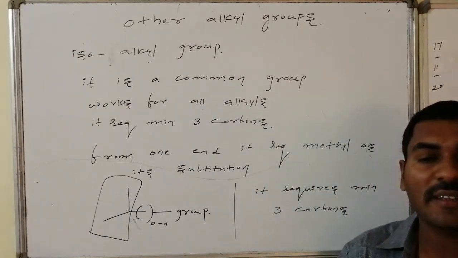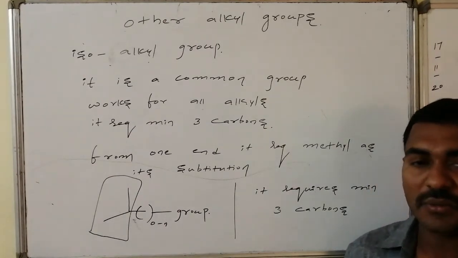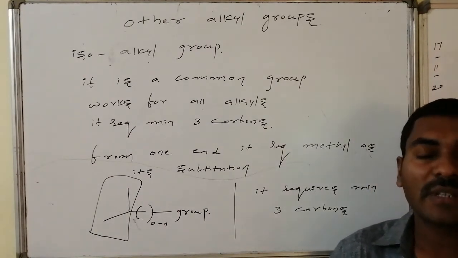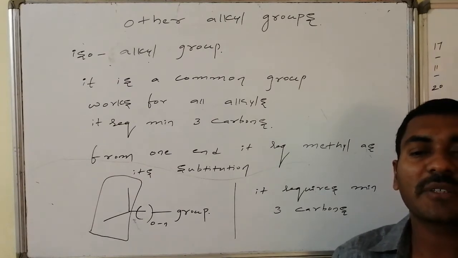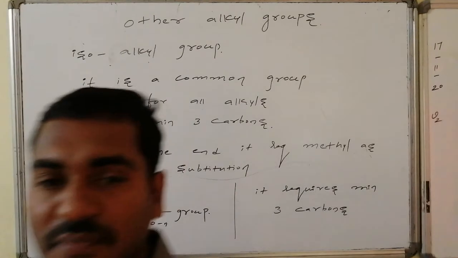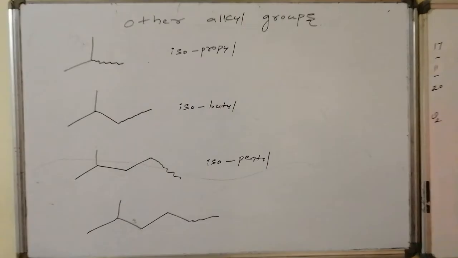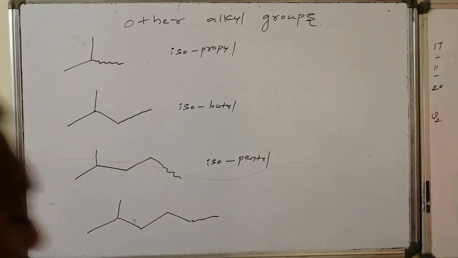Let us go through examples of isoalkyls from isopropyl onward, and we will substitute one of the primary hydrogens by some group and write the name of the compound. Let us look at these structures.